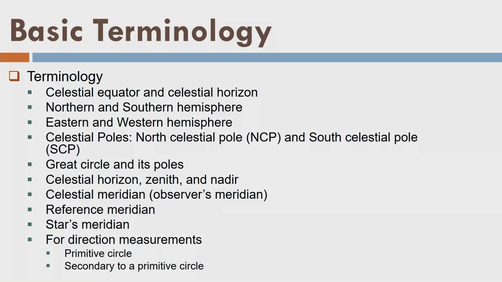Similarly, a great circle that is passing through the north celestial pole, the south celestial pole, and a star is called the stars meridian. It's very easy to understand now, because once you can imagine the celestial sphere, the celestial horizon, and the celestial equator, everything is very easy here. Since we are interested in angle measurement only, we need to define fundamentally two types of circles.